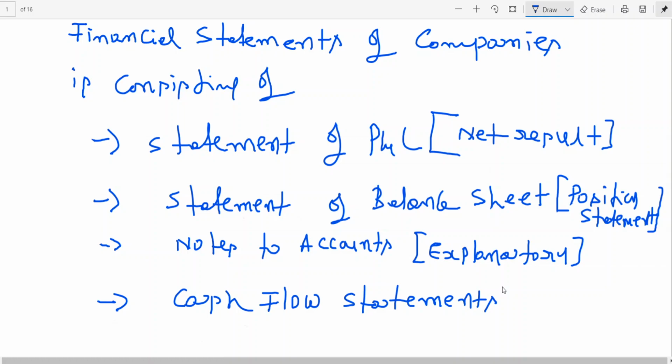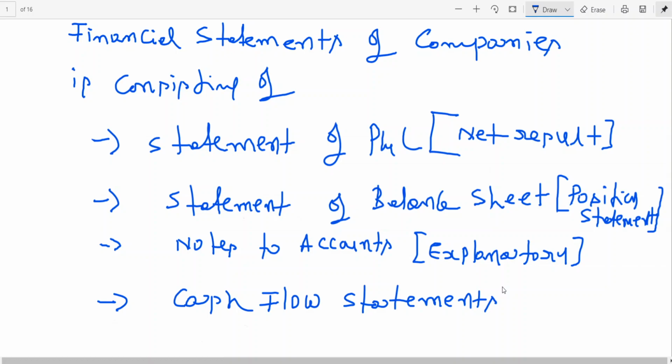Cash flow statement is one of the tools for analyzing the financial statements. The cash flow statement seeks to explain reasons for change in cash and its equivalents in an accounting period. I repeat once again, it is one of the tools for analyzing financial statements.